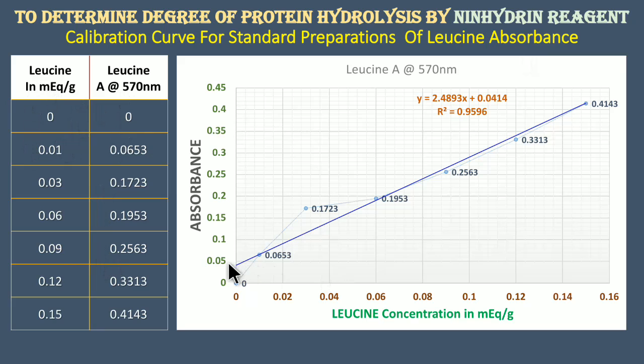Here you can see the standard linear line which has been generated, showing a correlation very near to the value 1, that is, r square is equal to 0.9596. If r square comes to the value 1, then it is an exact correlation. Here there is a slight difference, so the correlation is very near.